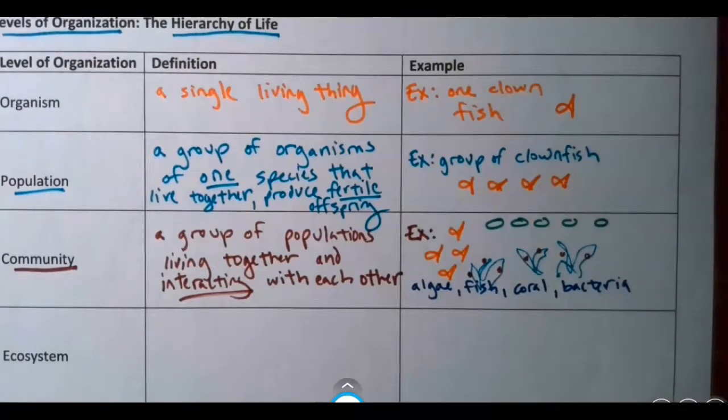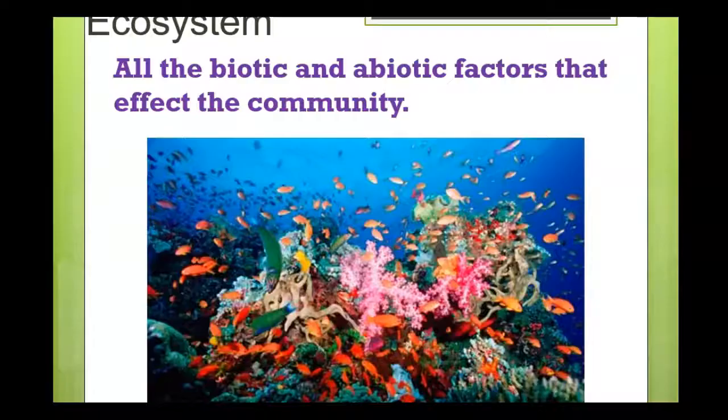Next, we have ecosystem. The ecosystem is all the living things that are part of the community, plus the non-living things like the water, the oxygen in the water, the chemicals in the water, the salt in the water. So an ecosystem is the living and non-living things in our environment. Let's go back to our marine example. So an ecosystem is the fish, the coral, the bacteria. That's the living stuff that makes up the community, plus the water, the salt, the rocks. So an ecosystem is all the living and non-living things in an area. We'll get back to what these words biotic and abiotic mean in just a second.